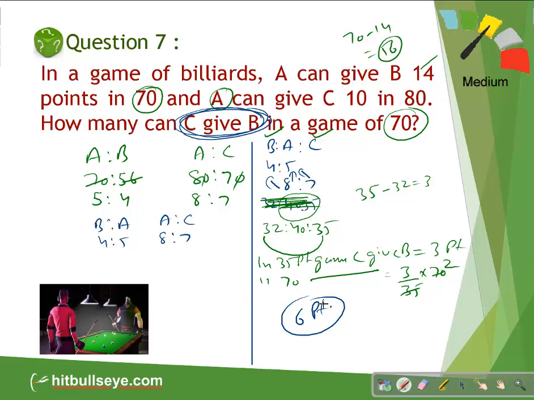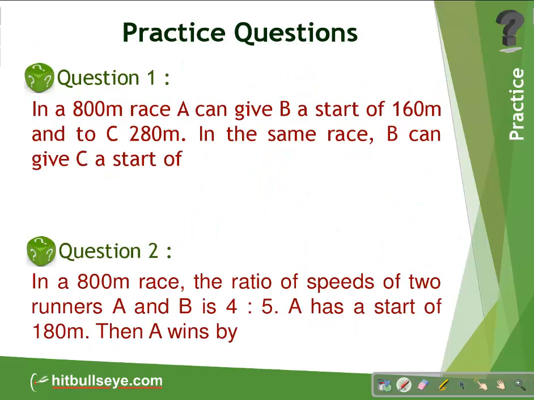Again, simple logic of your ratio and proportion with a single ratio. You can say ratio in ladder form, which you have gone through in the chapter ratio and proportion, which I have slightly covered here. So students, these are the questions. And now just see the next question. And now these are some practice questions. Now just have a look at these practice questions.